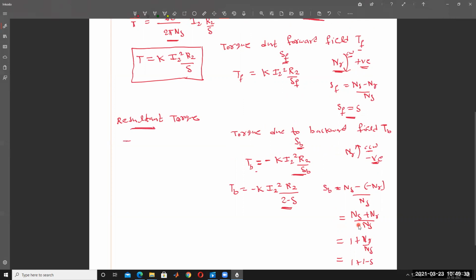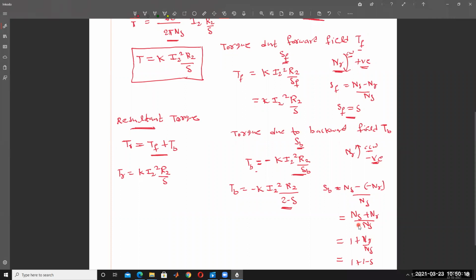So resultant torque is nothing but T. Let us assume TR. Resultant torque is nothing but forward torque plus backward torque. So then resultant torque TR is equal to, what is the forward torque here? K into I2 square into R2 by S only. Forward torque. K into I2 square into R2 divided by S.